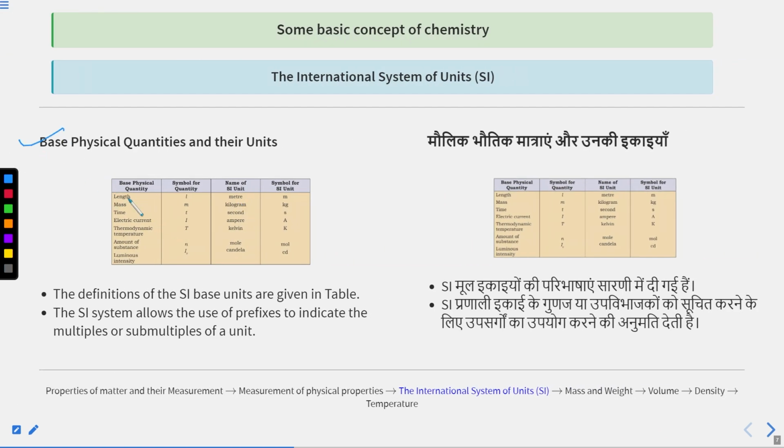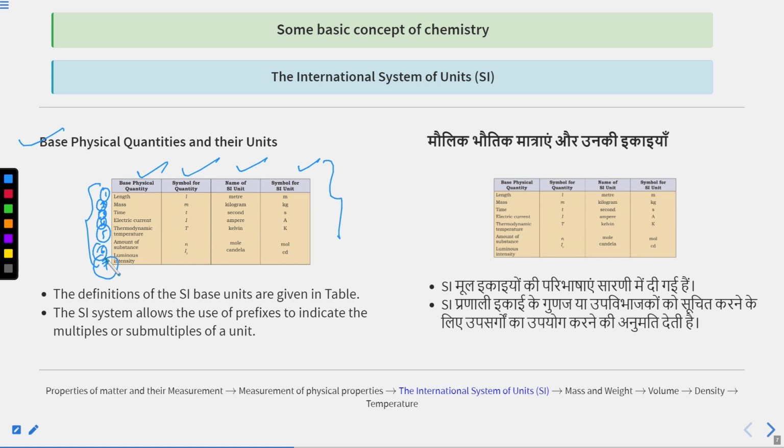You can see the 7 base physical quantities and their units. You can see the base physical quantity, symbol for quantity, name of the SI unit and symbol for the SI unit. So there are 4 columns actually, and we have to learn each and everything. The first is length, second mass, third time, fourth electric current, fifth thermodynamic temperature, sixth amount of substance, and 7th is luminous intensity.